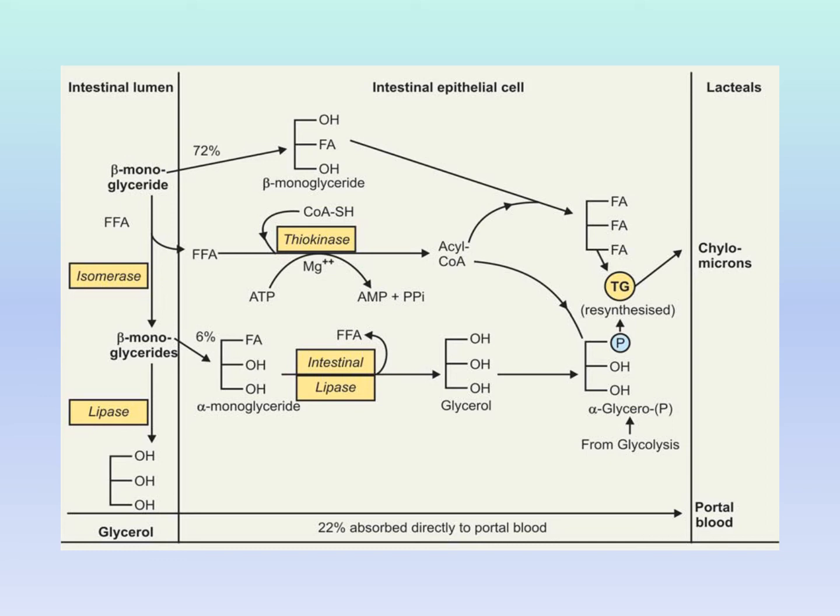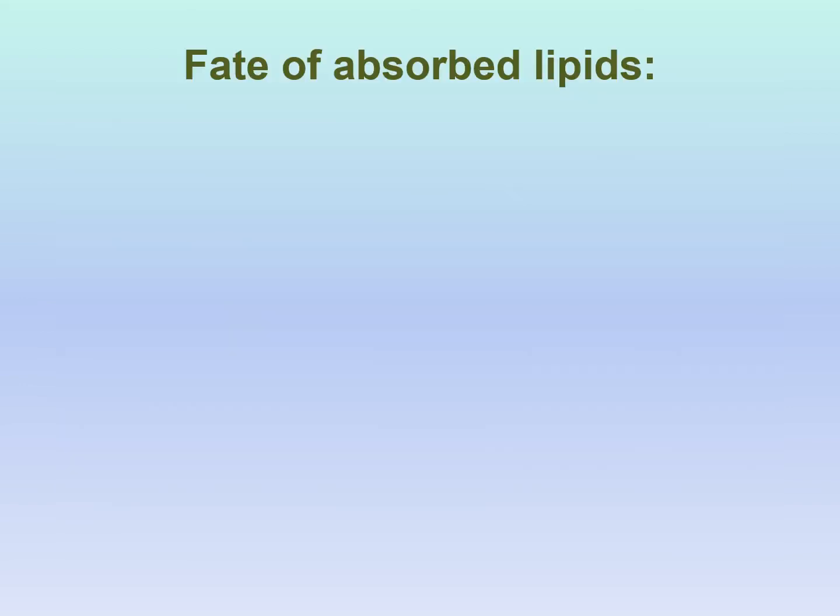All these lipids, triglyceride, phospholipids, cholesterol, and cholesterol ester, combine with the protein part of the chylomicron, which is called apolipoprotein B48. So this is the lipid part and the protein part, apolipoprotein B48. They form chylomicrons. The chylomicrons enter the lacteals through the thoracic duct and reach the systemic circulation.